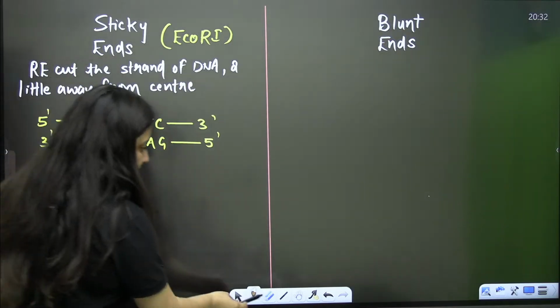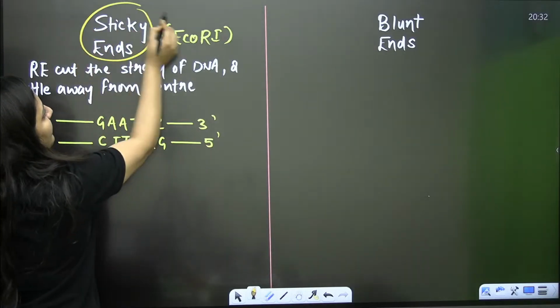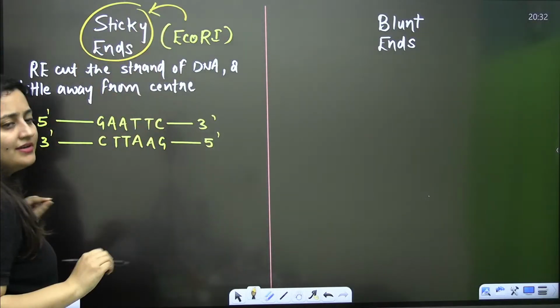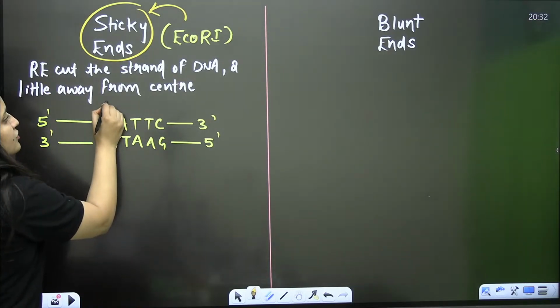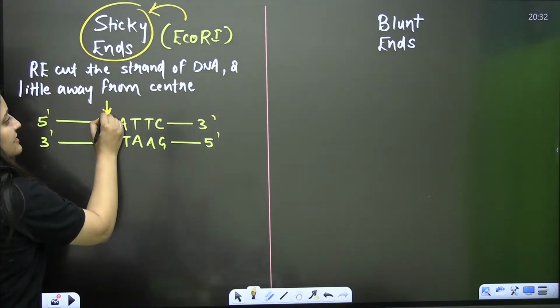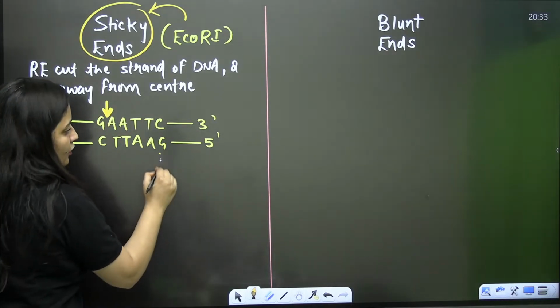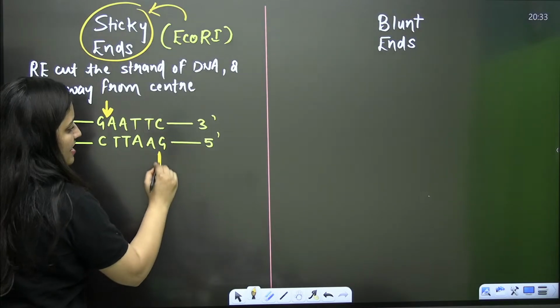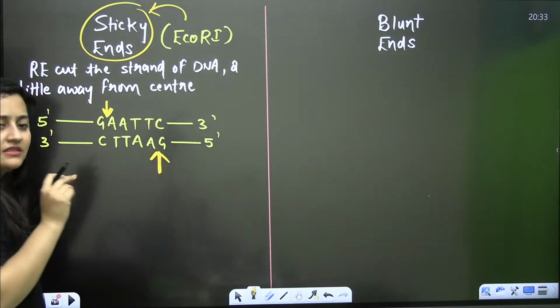Now what is the meaning here? When you are talking about this EcoRI, I'm telling you now that this EcoRI will give us the sticky ends. So EcoRI is going to make the cut here. You first understand this part. In between the guanine and adenine, here also, it will consider the same bases. In between the guanine and adenine, it is going to make the cut.